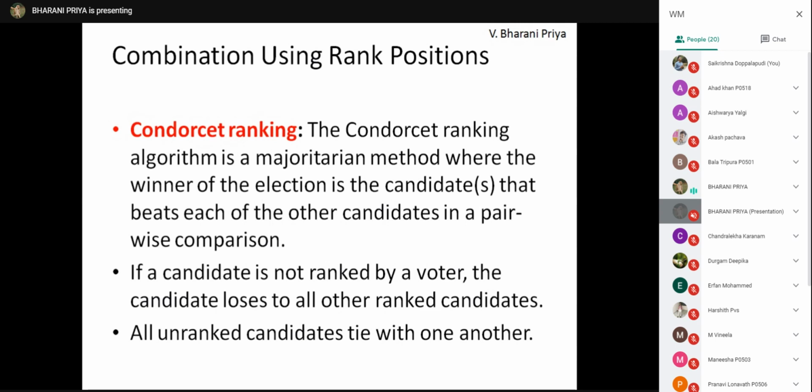That means there will be a pairwise comparison between each and every page. If a candidate is not ranked by the voter, then the candidate loses to all other ranked candidates, and all unranked candidates tie with one another.